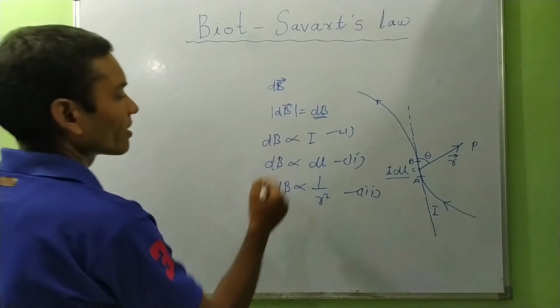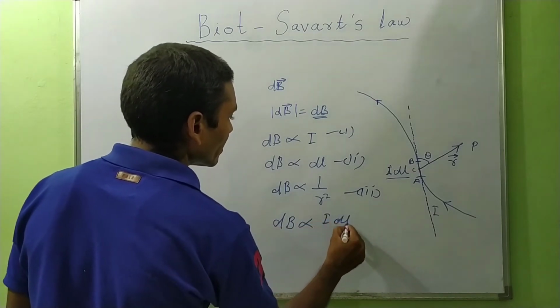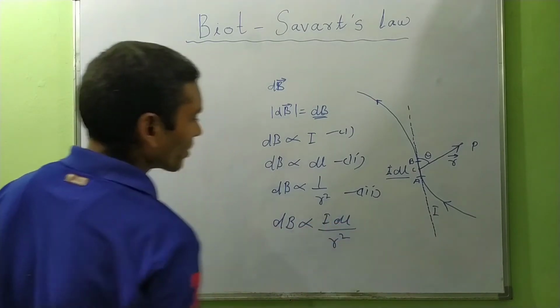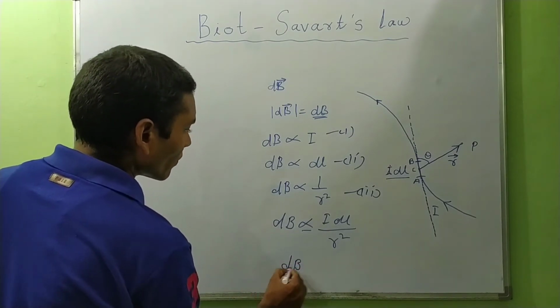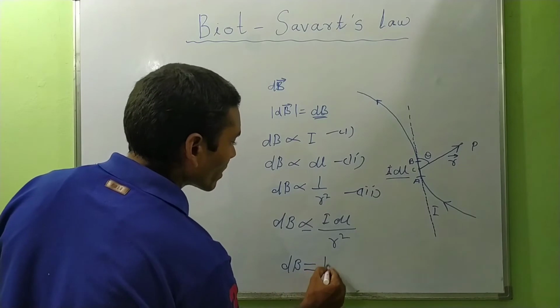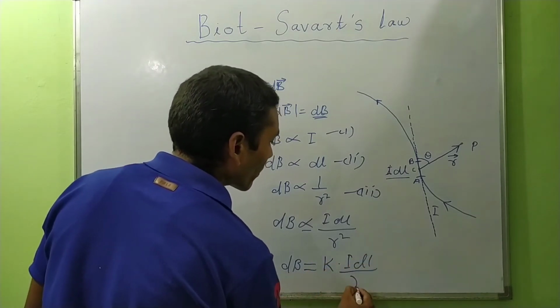On combining the three, dB is proportional to I dl upon r square. This is the proportionality sign. We can replace it with a proportionality constant k, so dB equals k I dl upon r square.